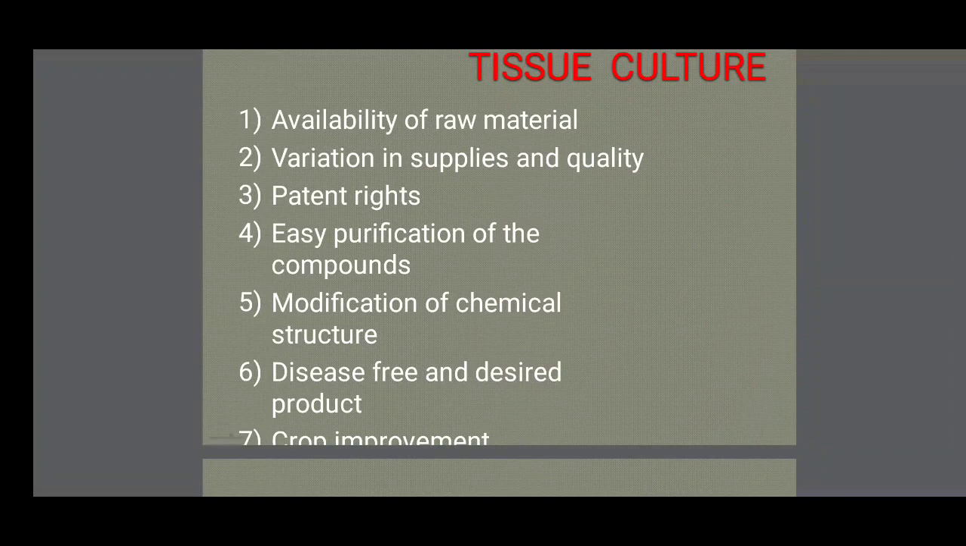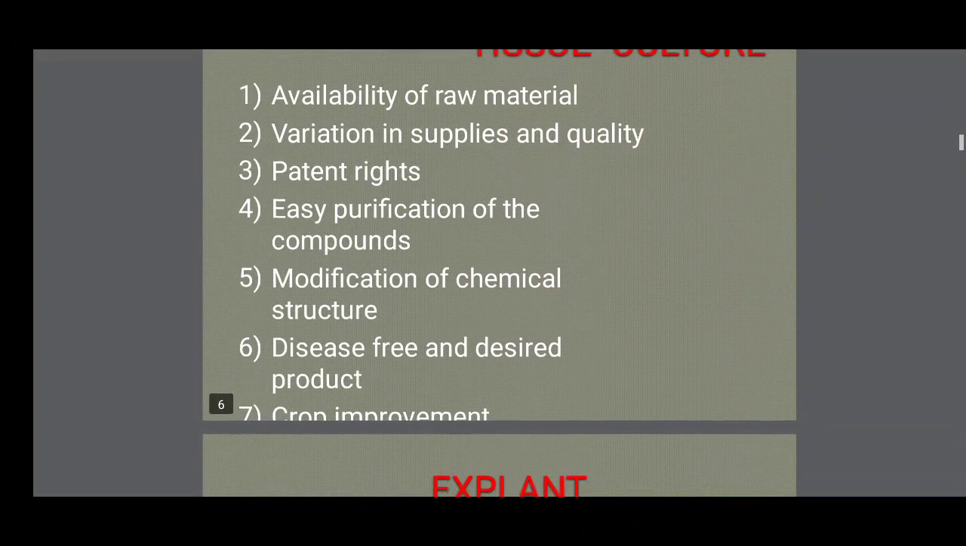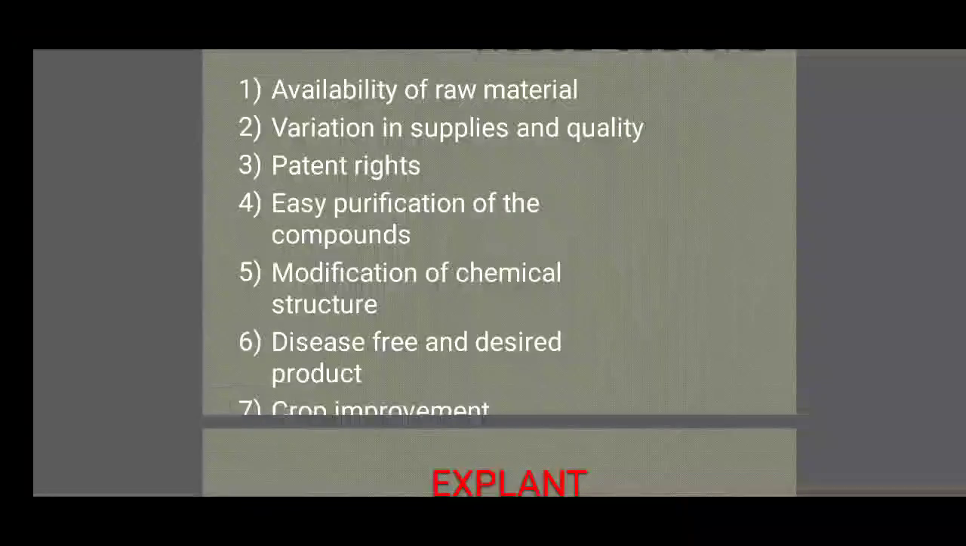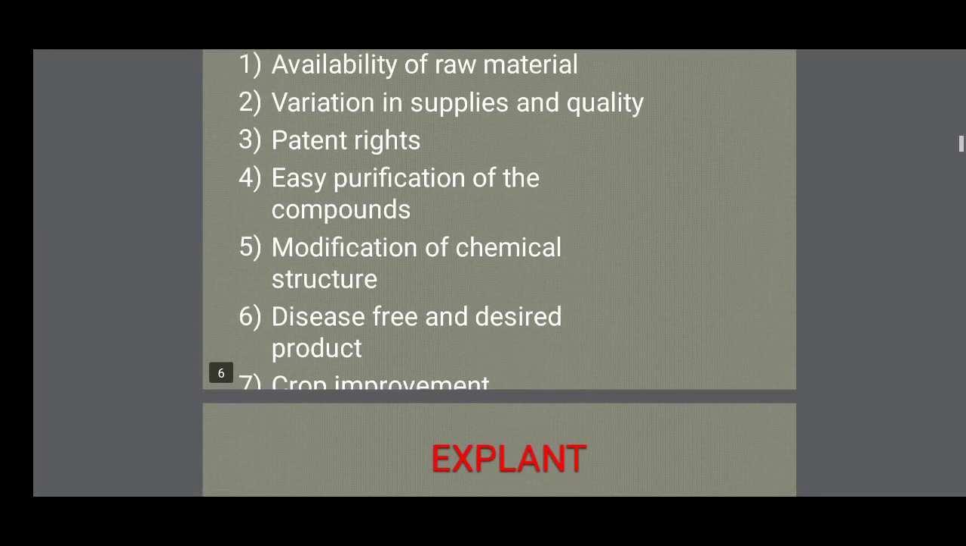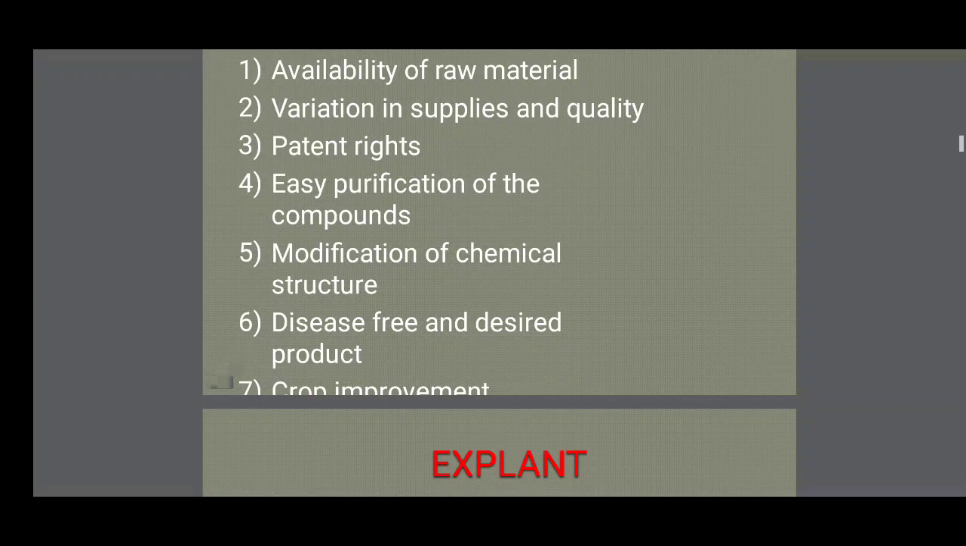Modification of chemical structure is very easy through tissue culture. Disease-free plants and desired plant products are very easy to produce through tissue culture. Crop improvement is very high through the tissue culture producing plant.